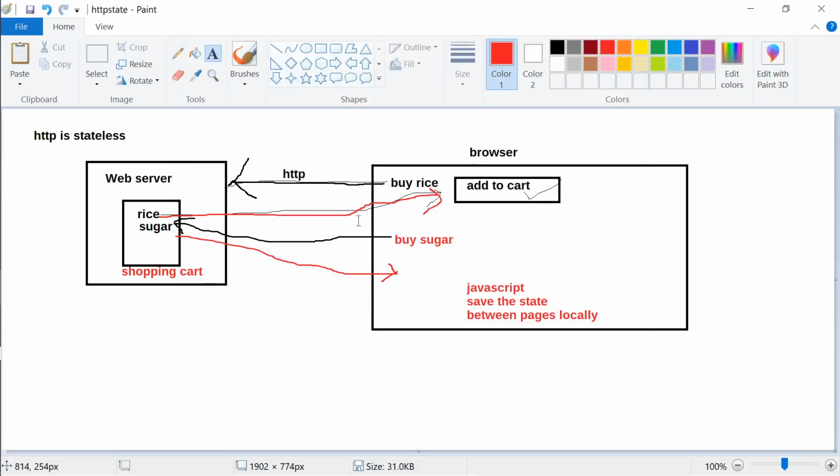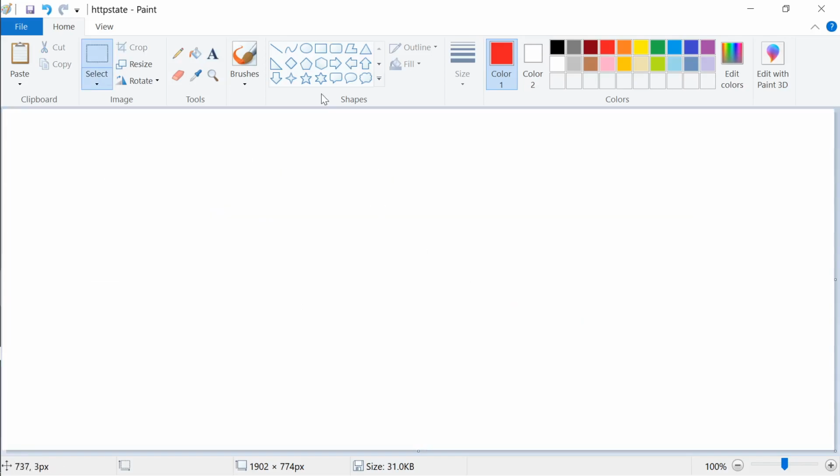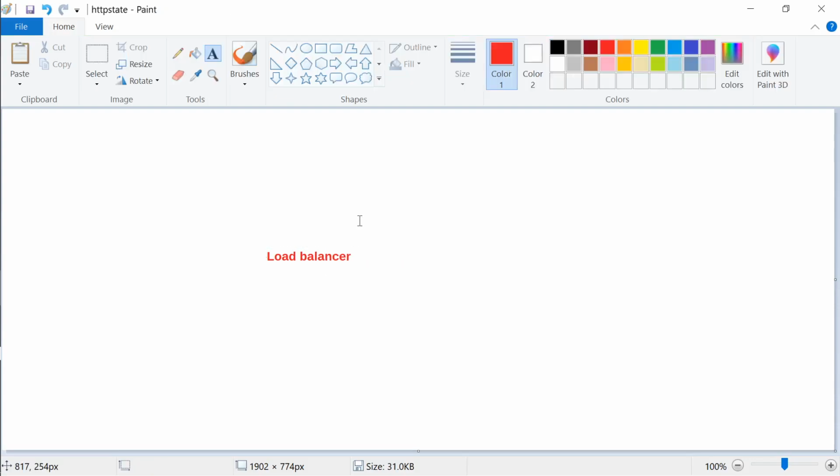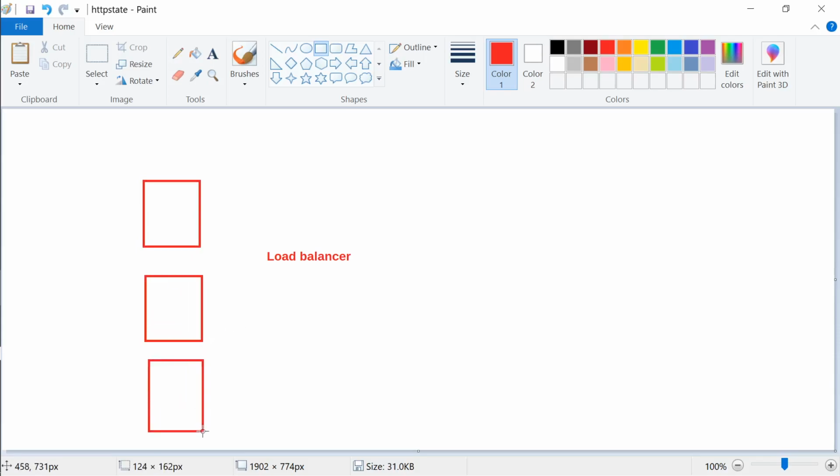In the cloud scenario, we never deal with one web server, right? The architecture is a little bit complex. We have load balancers also. So we have a load balancer, and your one website is hosted by 3 machines over here in the background. It is the same website.